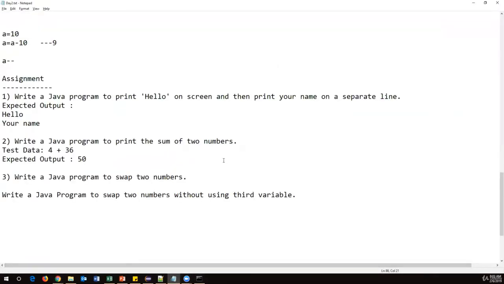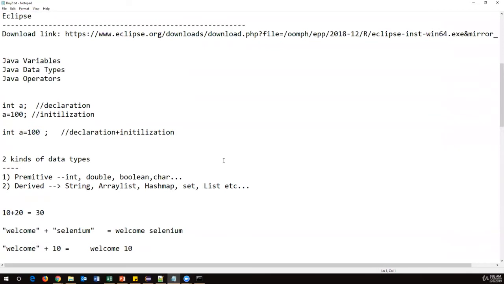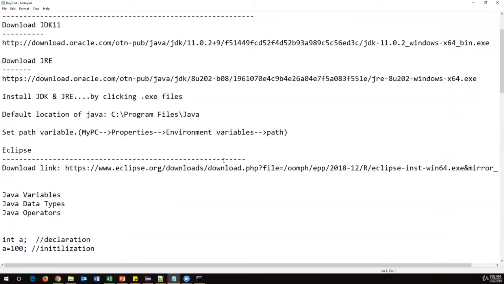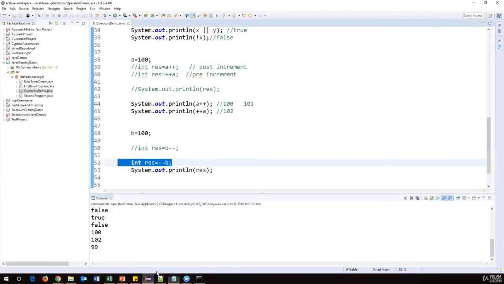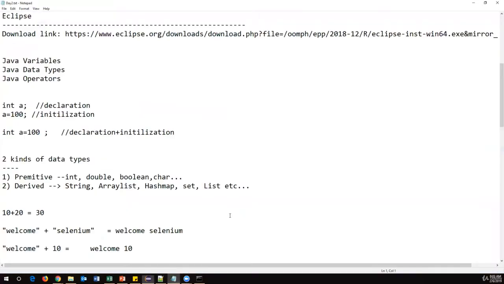So that's all for today, guys. I have taken a lot of time today. So please practice this. First of all, install Java, install Eclipse, and then try to practice my class programs first of all. And once you have completed this, then go for assignments. So that's all for today. If you have any queries, now you can ask me. I'm just stopping the session.